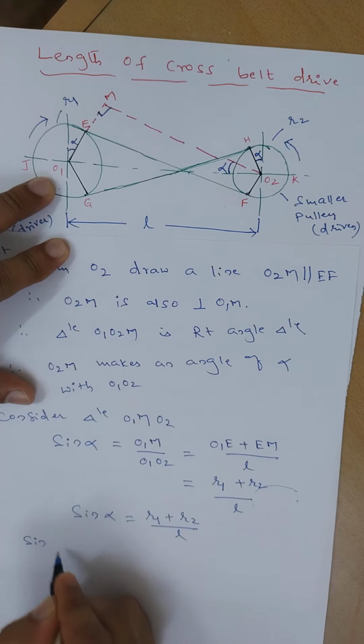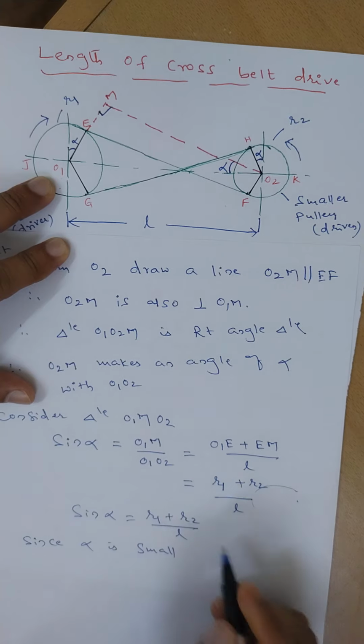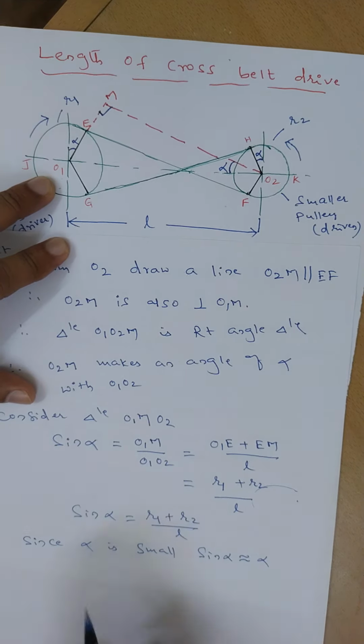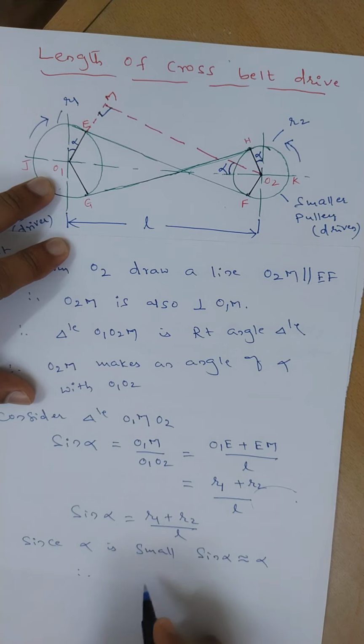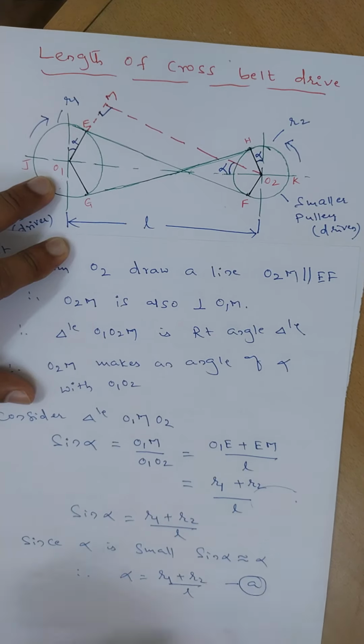Since alpha is small, sin alpha is nearly equal to alpha. Therefore, alpha equals R1 plus R2 divided by L. Call this equation A.